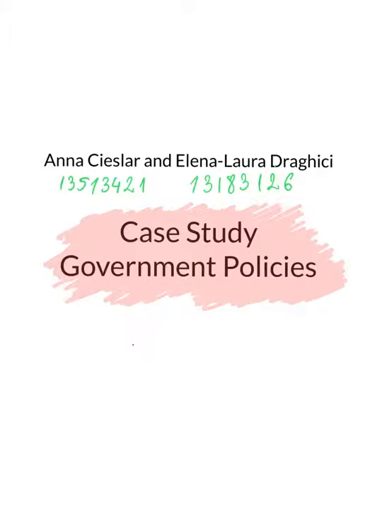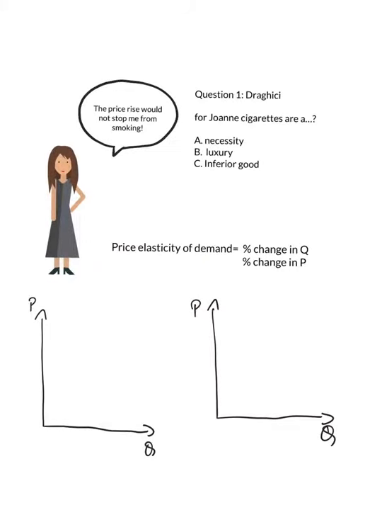The government announced to keep increasing tobacco excises. In 2020, a packet of cigarettes will cost about $40. In the article, Joanne is quoted as saying that the price rise would not stop her from smoking. For Joanne, the cigarettes are a necessity.